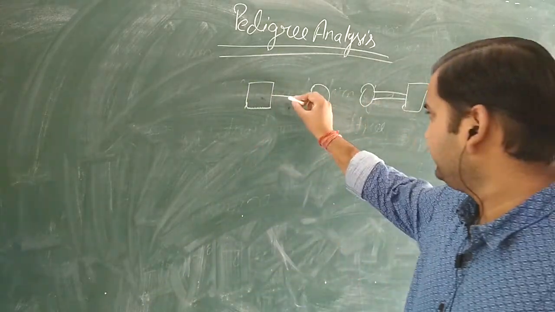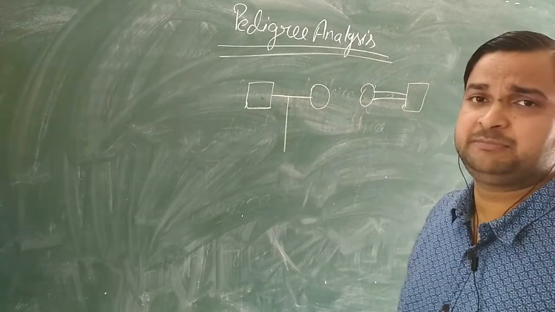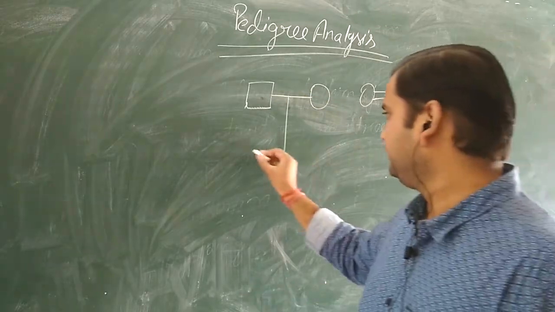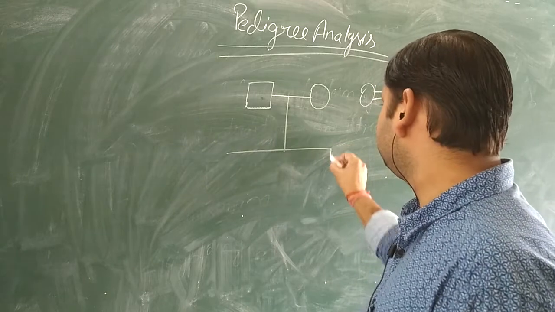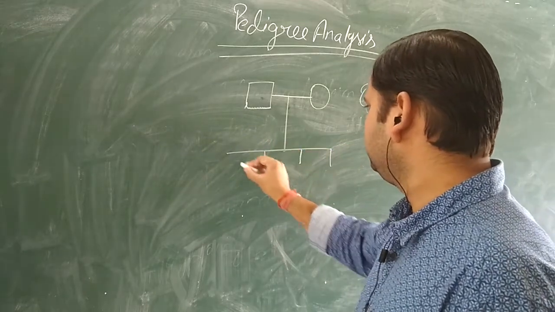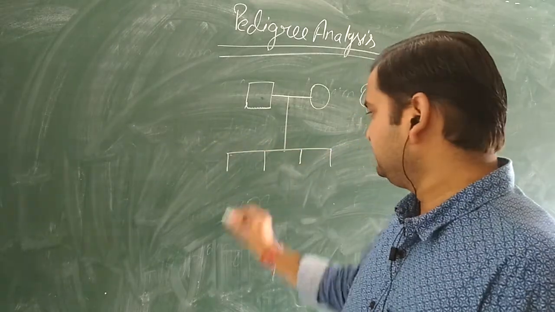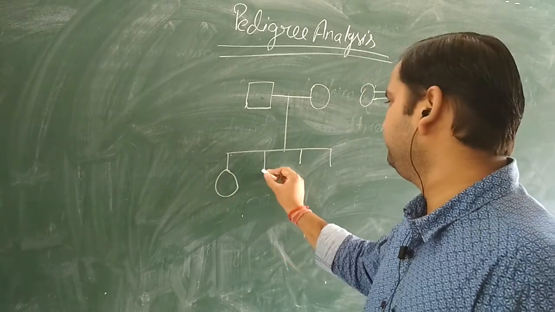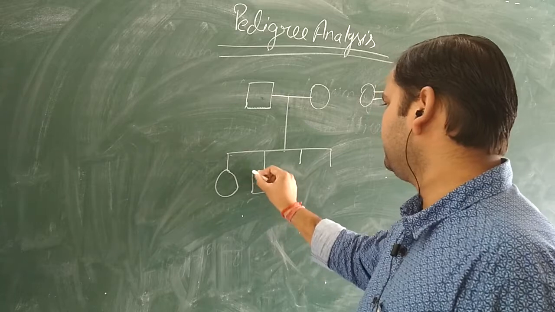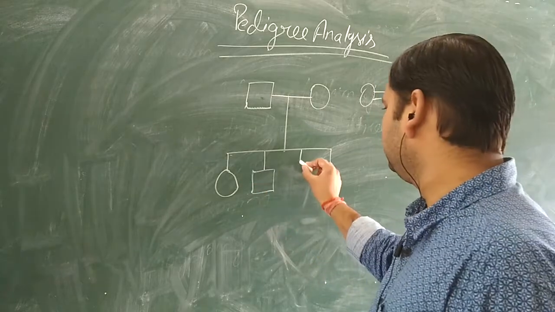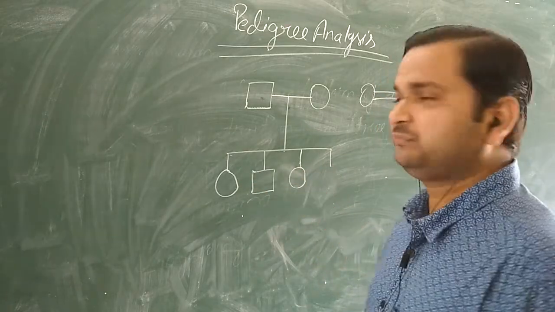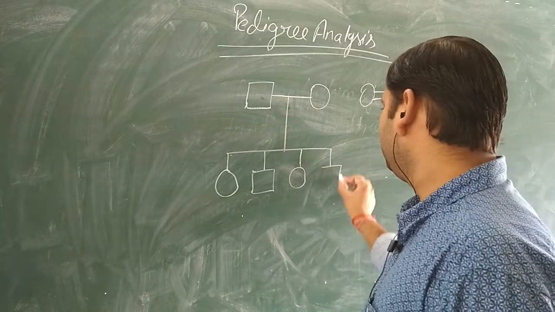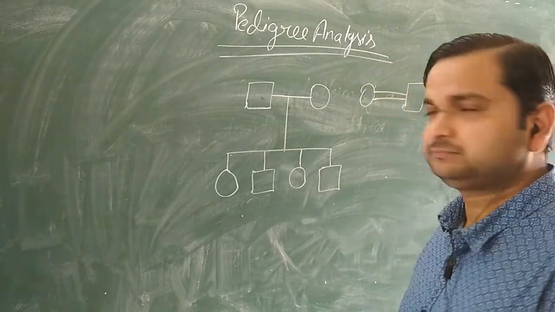Then a vertical line like this represents the progenies, and the progenies are represented again on a horizontal line. Suppose this child is female, the square is male, female and male.